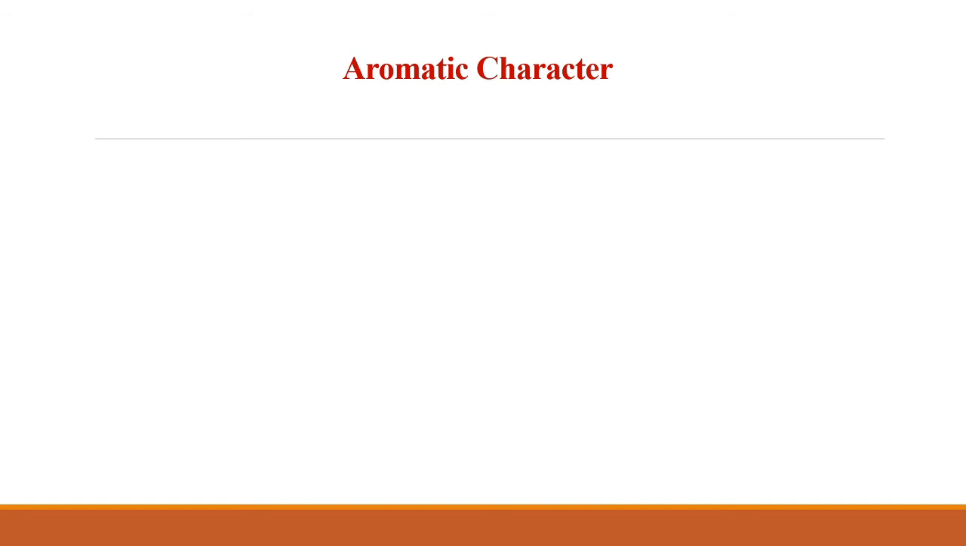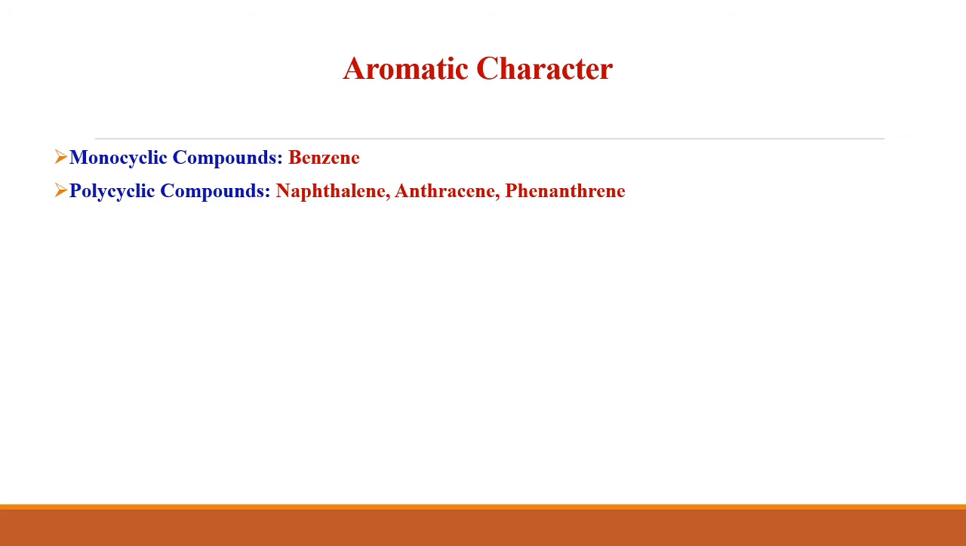So let's start with the aromatic character. Aromatic compounds are of broadly two types: monocyclic compounds and polycyclic compounds. What do you mean by monocyclic compounds? The cyclic compounds having one ring made up of similar atoms, that is carbon atoms, and following Huckel's rule of aromaticity, that is the 4n plus 2 pi electron rule, are known as monocyclic aromatic compounds. One of the best examples is benzene.